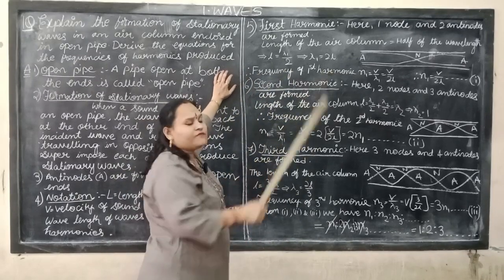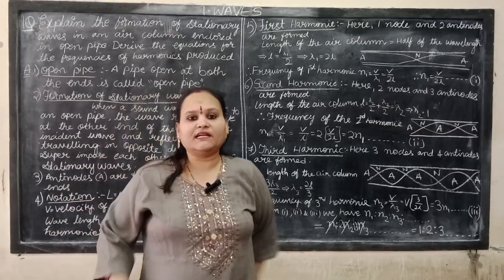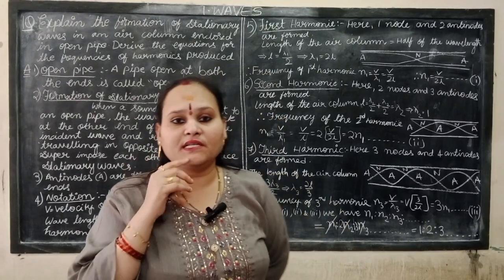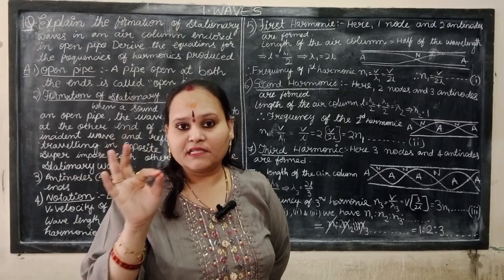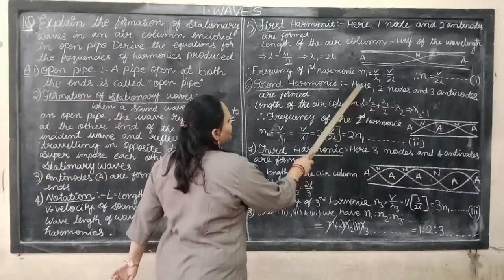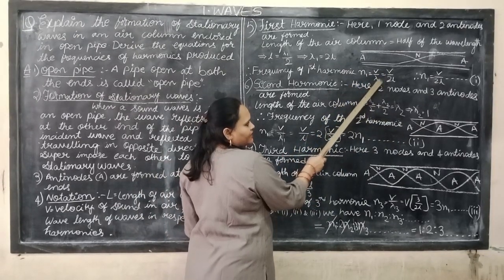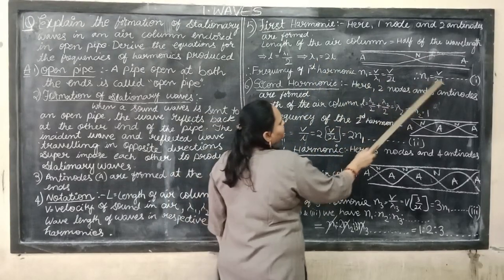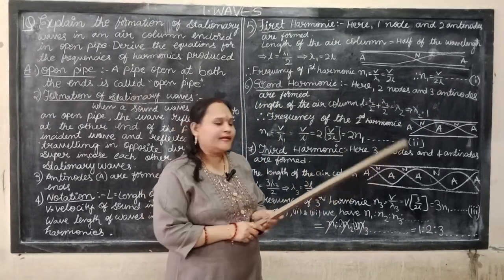Now the formula for the frequency of harmonic. What is the frequency of the harmonic? The relation between frequency, wavelength and velocity is V equal to n lambda. From that, n equal to v by lambda. So for our first harmonic, n1 equal to v by lambda 1. Lambda 1 is 2L, so n1 equal to v by 2L, where v is the velocity of sound in the air column and L is the length of the air column.